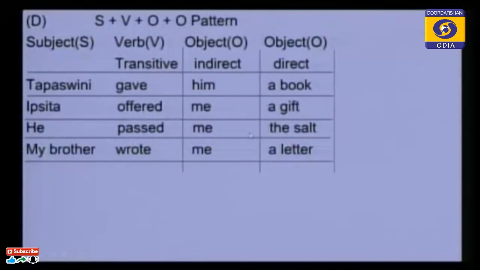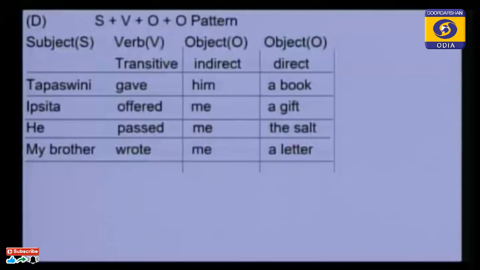And a indirect object is me. My brother wrote me a letter. What did my brother write? A letter.